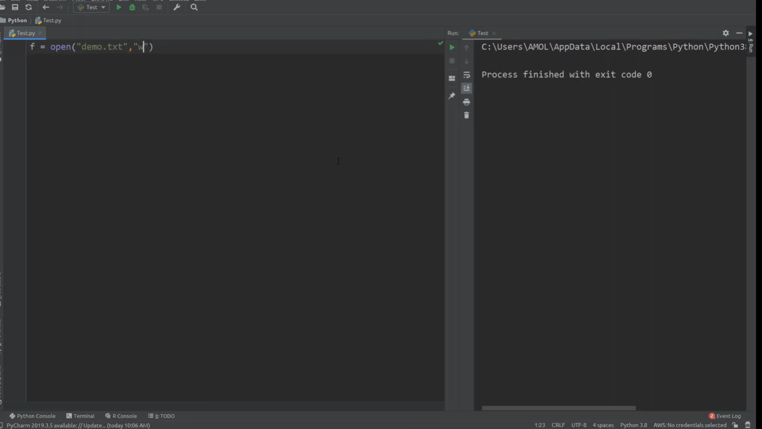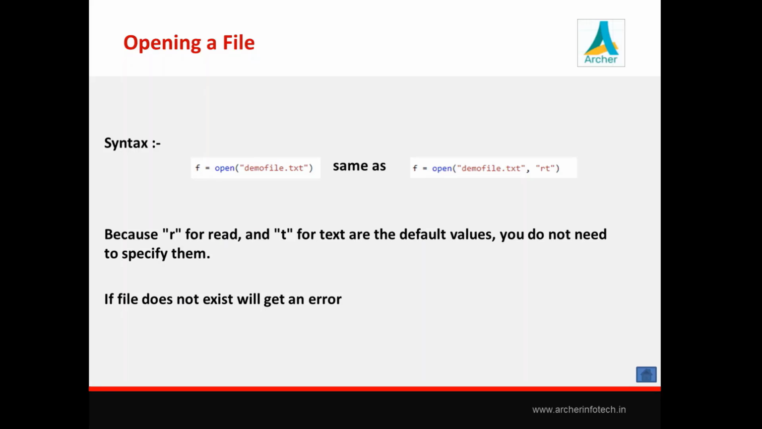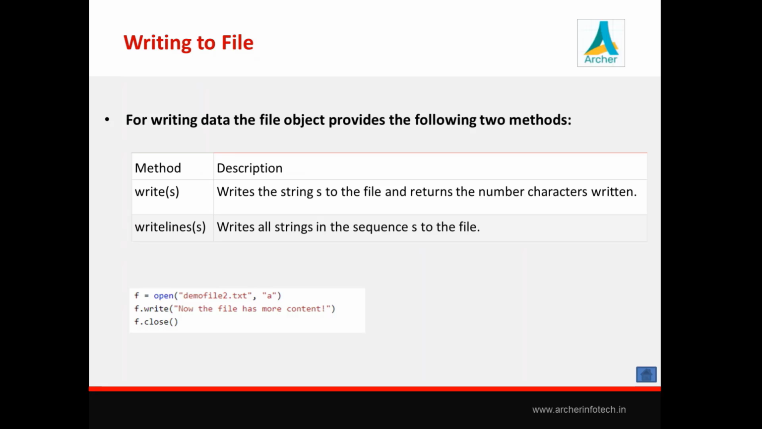Now after opening a connection, we want to write some text to this particular file. So we'll check how we can write to a file. To write to a file, we have two functions, that is write and writelines. By using the write function, we can write one string to a file, and by the writelines function, we can write a number of strings to a file. In case of writelines, this S is nothing but a sequence, like a list or tuple. And in case of write, this S is nothing but a string.